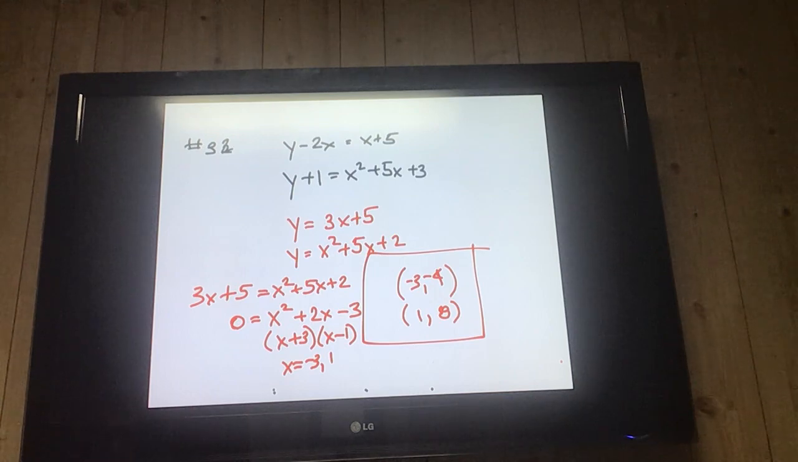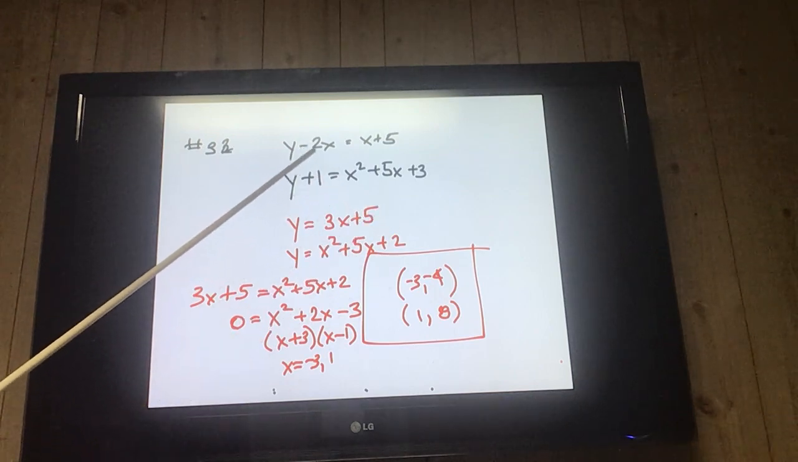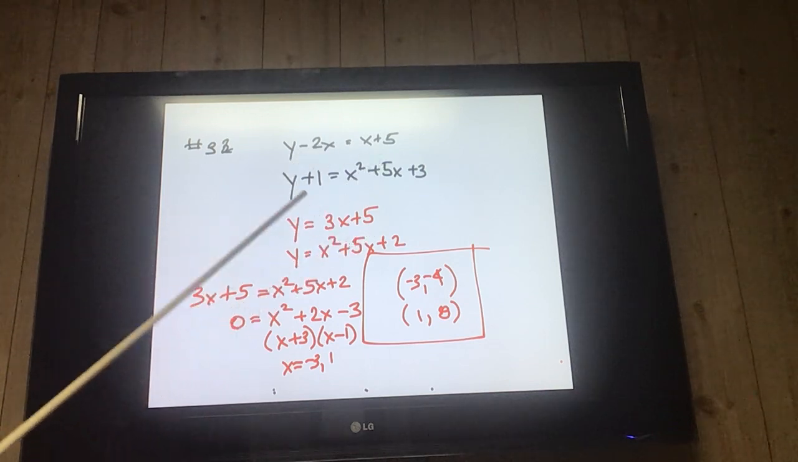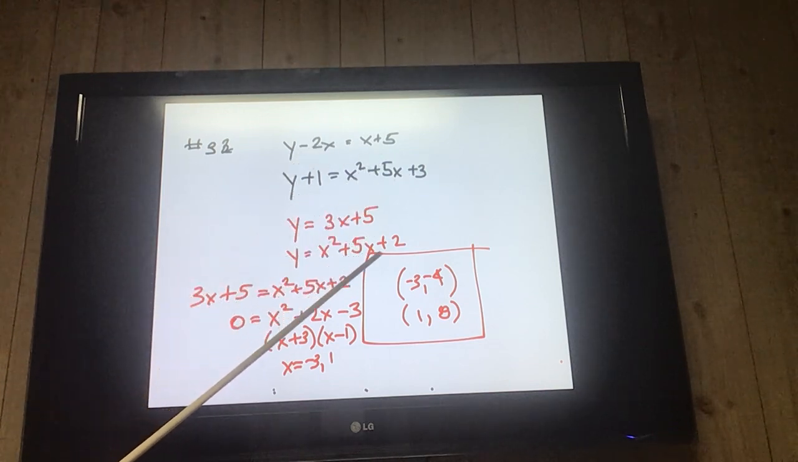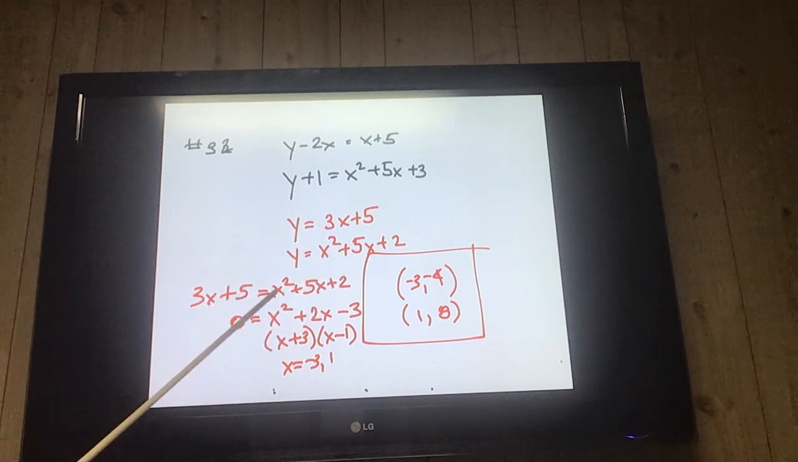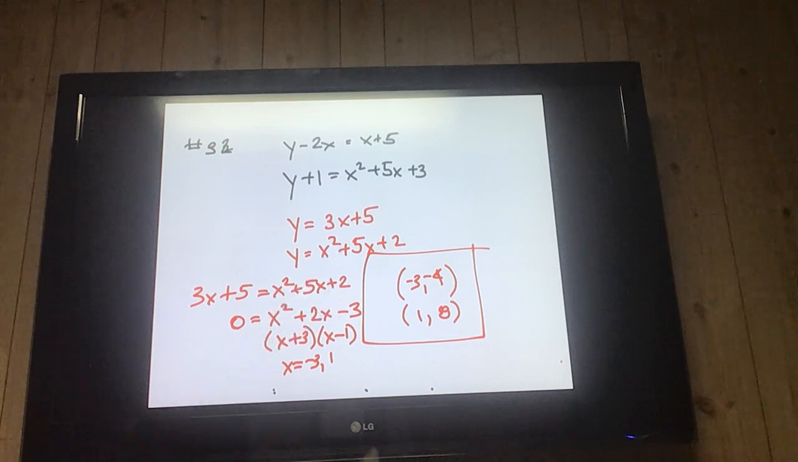Number 32, here, what I have to do is solve for y first, so I take the 2x over, I get 3x plus 5, take the 1 over, I get x squared plus 5x plus 2. Substitute, 3x plus 5 equals x squared plus 5x plus 2. Bring the 3x over, bring the 5 over, x squared plus 2x minus 3. Factors of 3 that will subtract to equal 2, that's 3 and 1. 3 goes with a positive sign, so x equals negative 3 and 1.